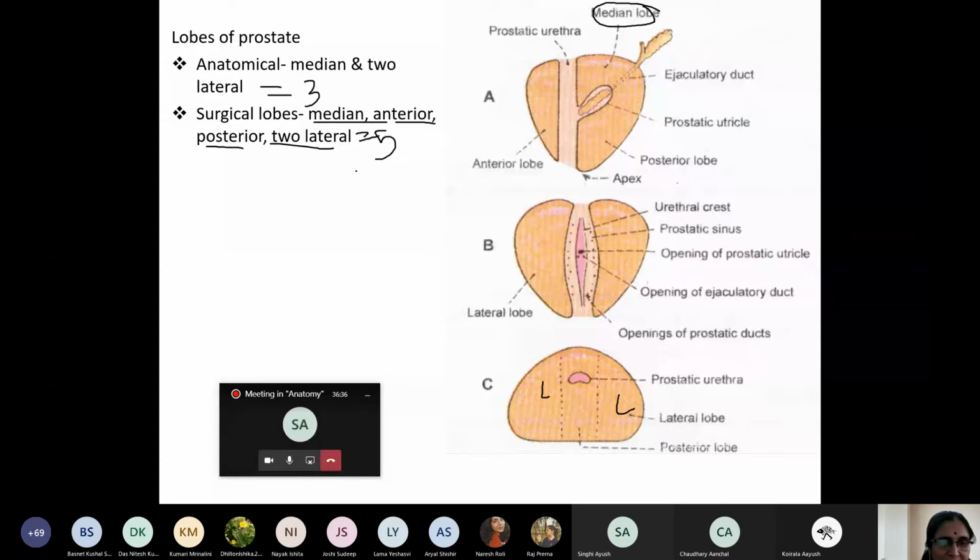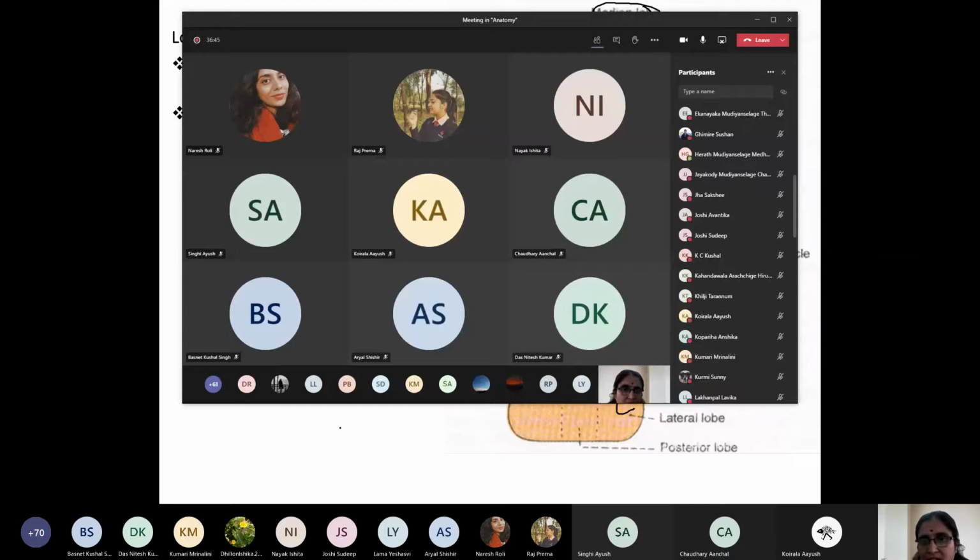Surgically how many lobes are there? Tell me, my dear student. Sakshi Jha, can you tell me surgically how many lobes are there? Enumerate the surgical lobes of the prostate.